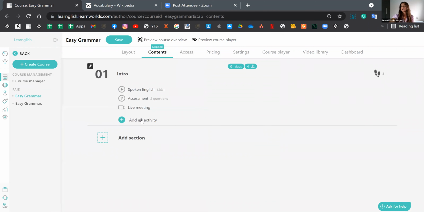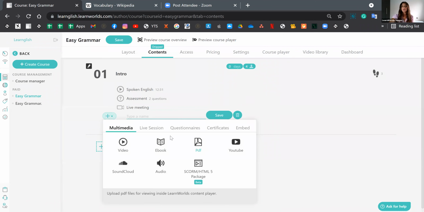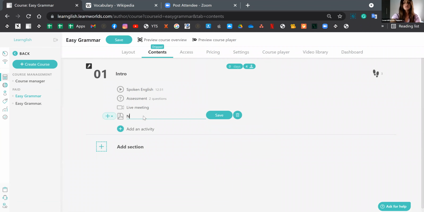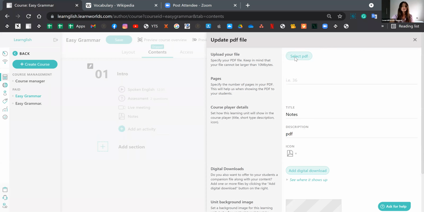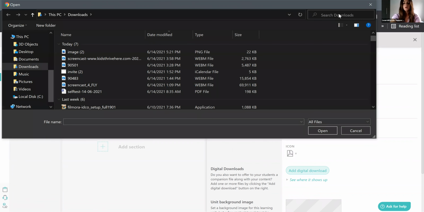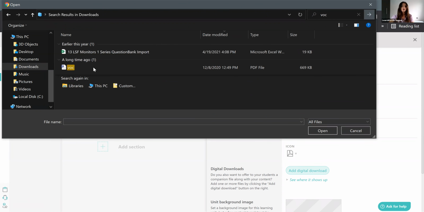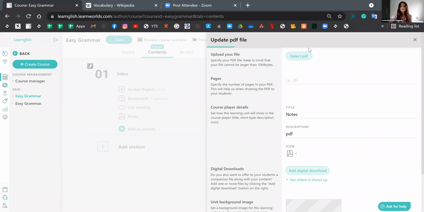All right, let's go ahead and add 2 more things. I'm going to be adding a PDF file. Let's name this notes. Adding a PDF file is pretty straightforward, very, very easy. All you need to do is create the activity and click on settings and basically select your file. So I'm clicking on select. Mine is called VOC, so let me search this up. All right, so it's this one, and you'll see the progress right here.